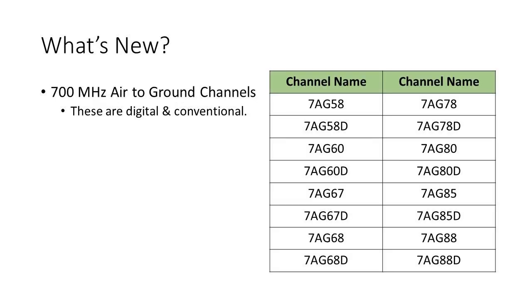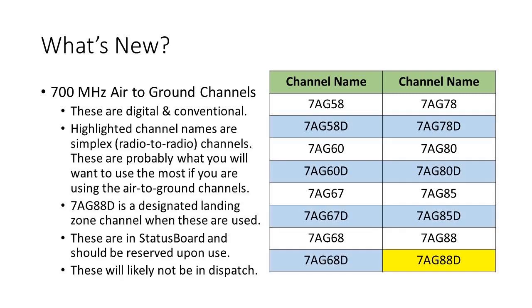In addition to the ISICS regional TACs, there are some new digital and conventional 700 MHz air-to-ground channels. The highlighted channels are simplex and will probably be the ones you would use if a conventional 700 MHz air-to-ground channel was used, since there are no repeaters in Iowa that carry the 700 MHz air-to-ground channels.